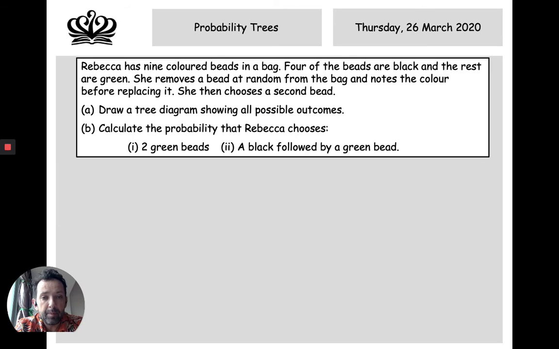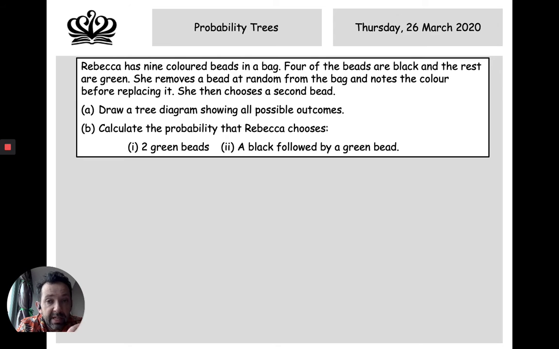Now, let's just have a real simple example. Rebecca has 9 colored beads in a bag. 4 of the beads are black, and the rest are green. Okay, so we don't know how many are green yet. We can work it out pretty easily.